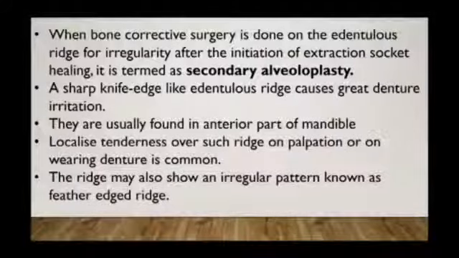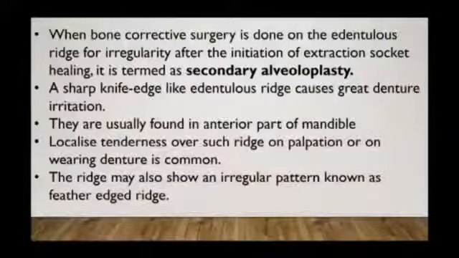Sometimes after tooth extraction and the wound has healed for a long time, the residual ridge may present irregularities at certain points or even along the entire alveolar ridge. In such cases, bone must be smoothened to avoid injury and obstruction to the proper support of the denture.